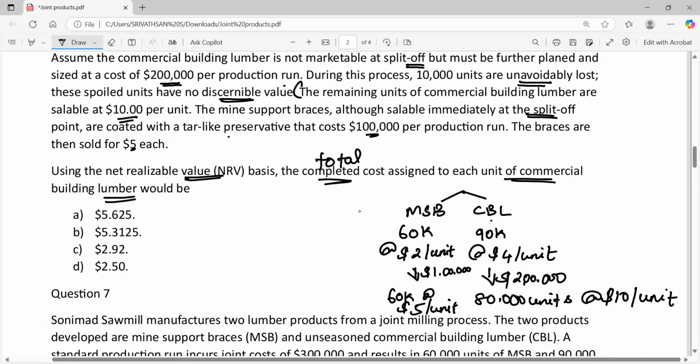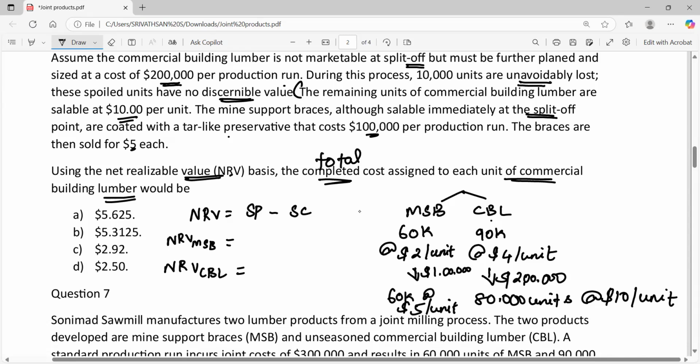Here the requirement is to allocate the joint cost using NRV basis. What is NRV? NRV is nothing but selling price minus selling cost. So here we have to calculate NRV for both MSB as well as for the CBL.